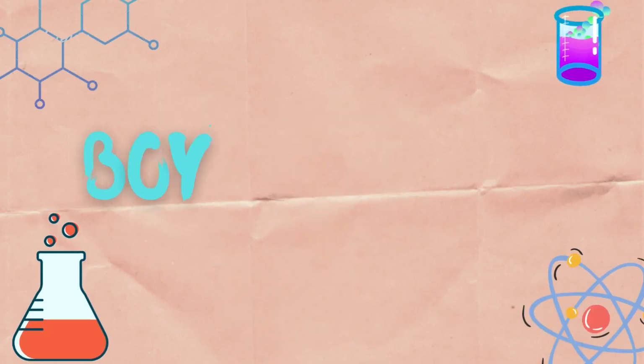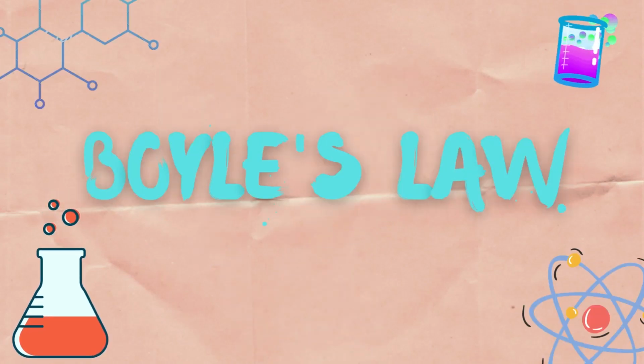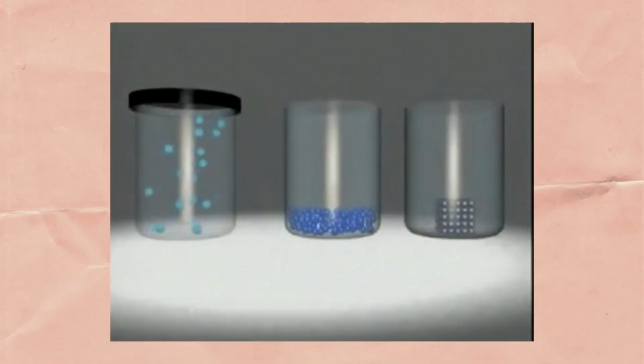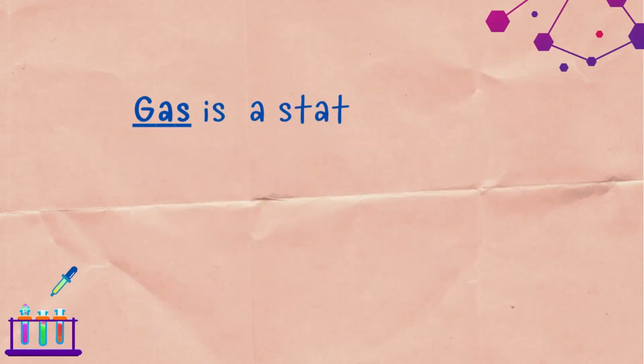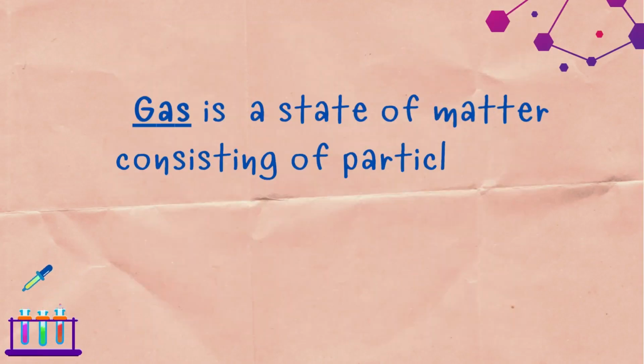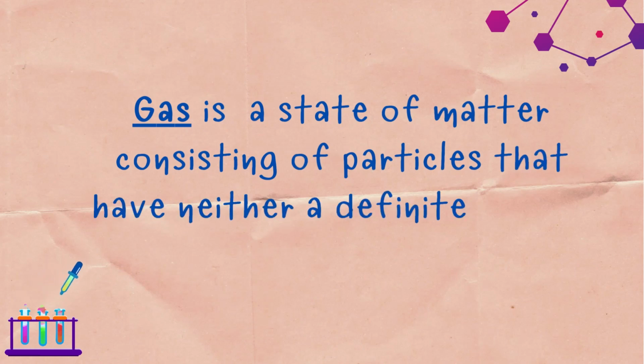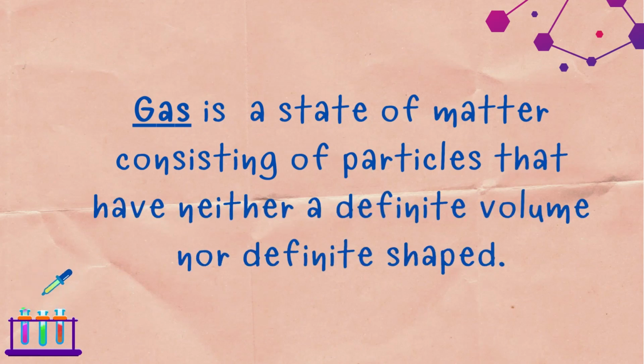Our topic for today is Boyle's Law. In your previous year, you learned that matter, which is liquid, solid, and gas, was made of molecules. But for this lesson, we're going to focus on gas. Gas is defined as a state of matter consisting of particles that have neither a definite volume nor definite shape.